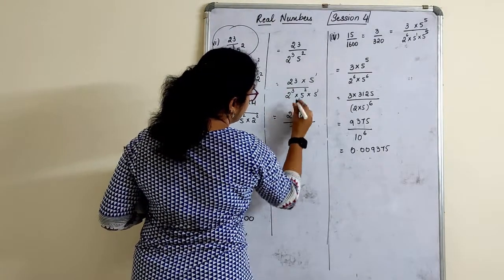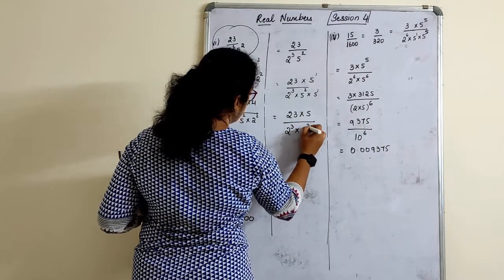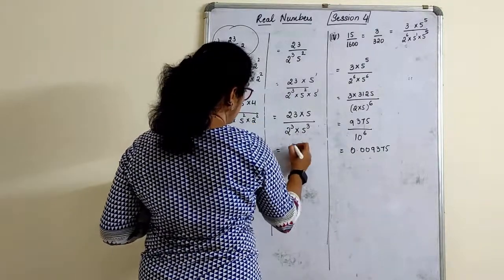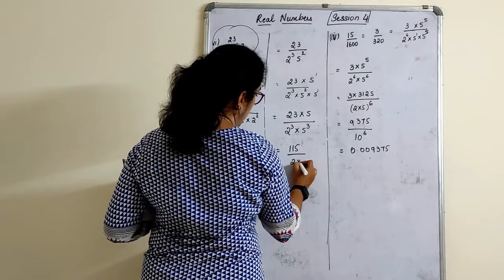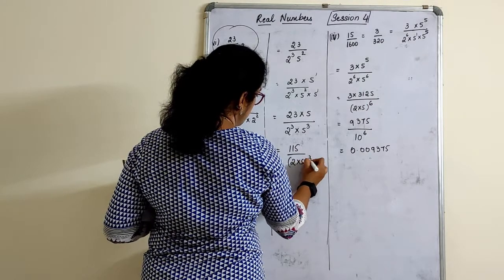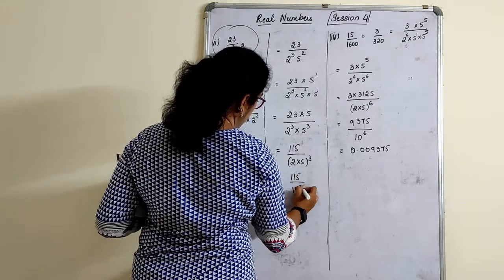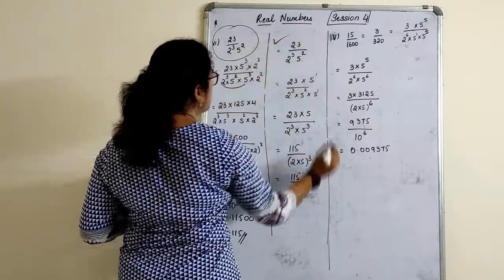Into 5 divided by 2 raised to 3 and 5 raised to 3. Right? So 23 5s is what? 115 over 2 raised to 3 into 5 raised to 3. So 115 over 10 raised to 3. Yes, children, I think you can skip the earlier method and you can actually go with this.